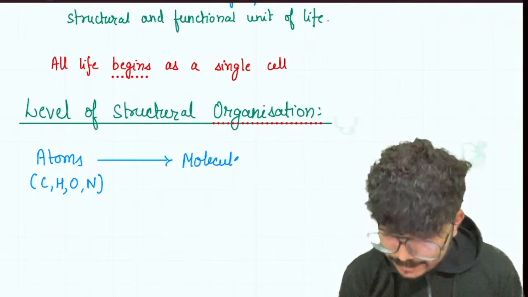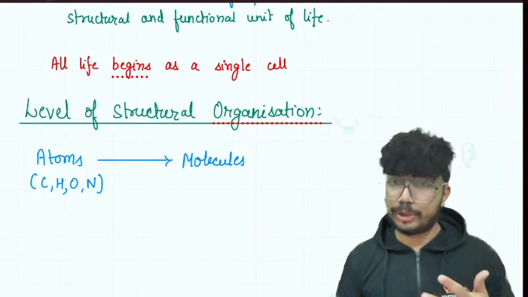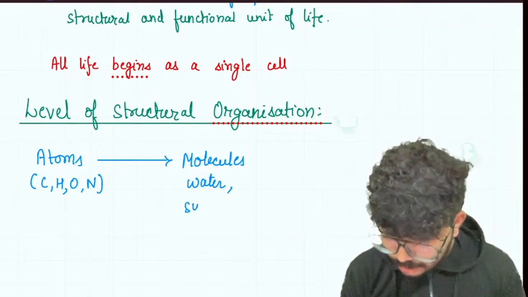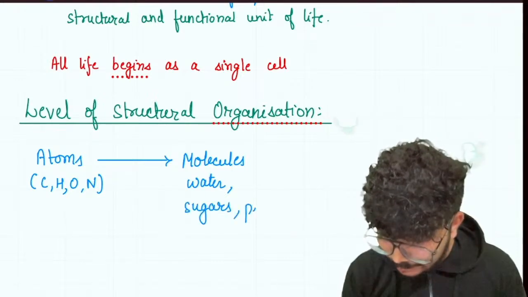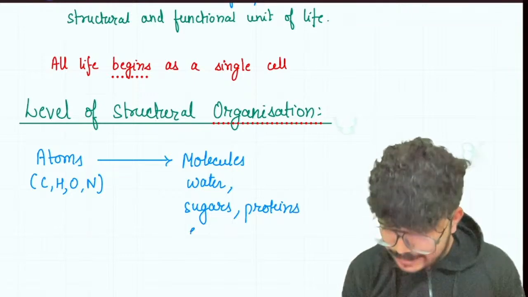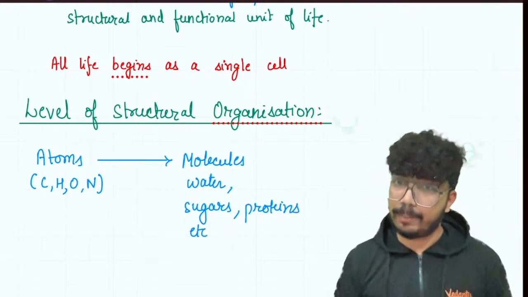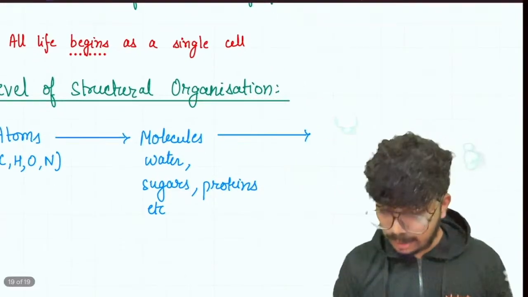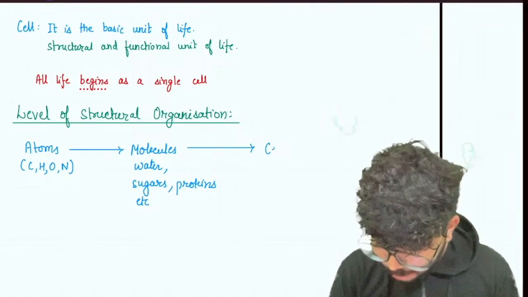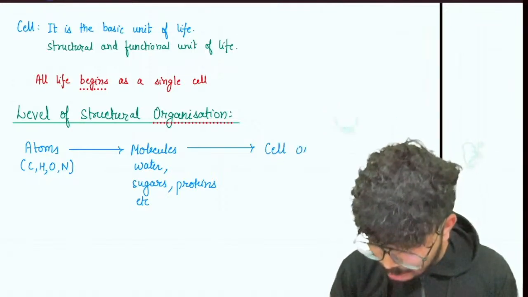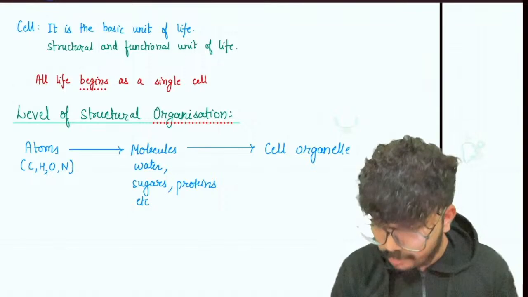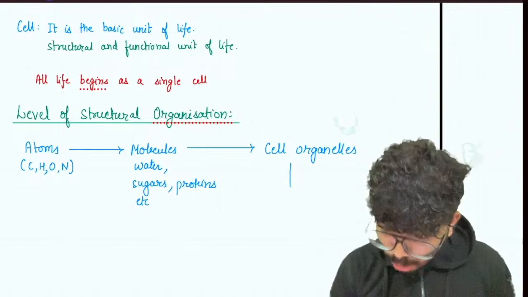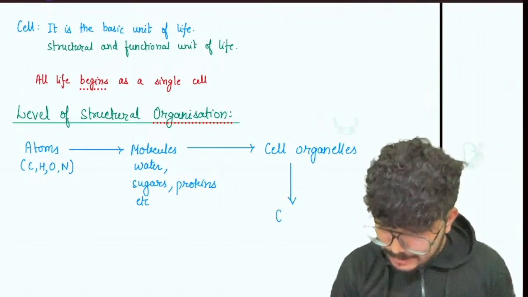So what molecules? Let's say water, right? So we know that a major portion of us is made up of water only. So water, right? We will have sugars, proteins, etc. So basically we're talking about the biomolecules, right? So now after the molecules, we will get the cell organelles. Okay, so I'll write that from the molecules, we will get the origin of cell organelles. When I say cell organelles, it includes the nucleus, endoplasmic reticulum, Golgi body, ribosomes, etc. Right? So the organelles will come together and they will make up a cell.